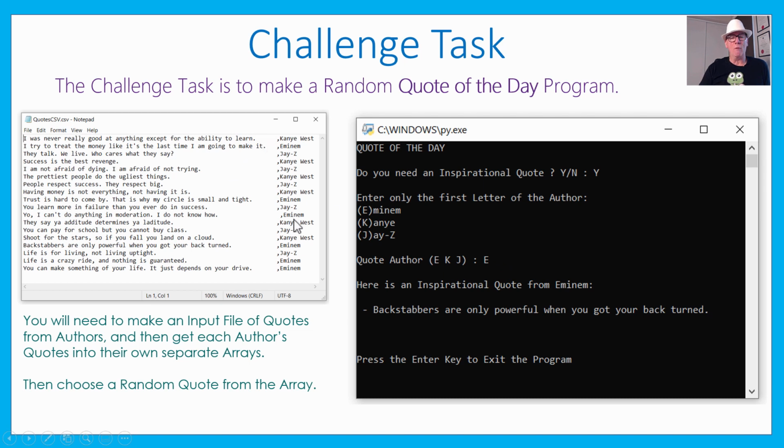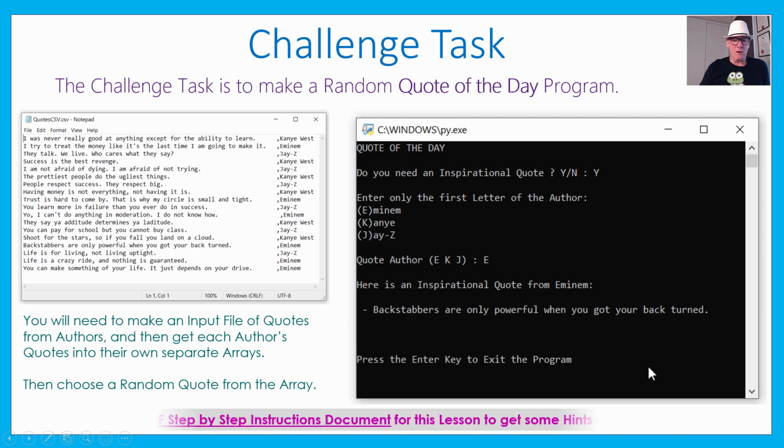And then it's going to find one at random, so here we picked M&M. Now there's 1, 2, 3, 4, 5, I think, M&M quotes. So we're going to use random numbers, and it randomly picks one of those 5. And we got this one: Backstabbers are only powerful when you got your back turned. So don't turn your back. I love those rapper quotes. They're so good. So I think we need to jump across to the PDF step-by-step instructions document now